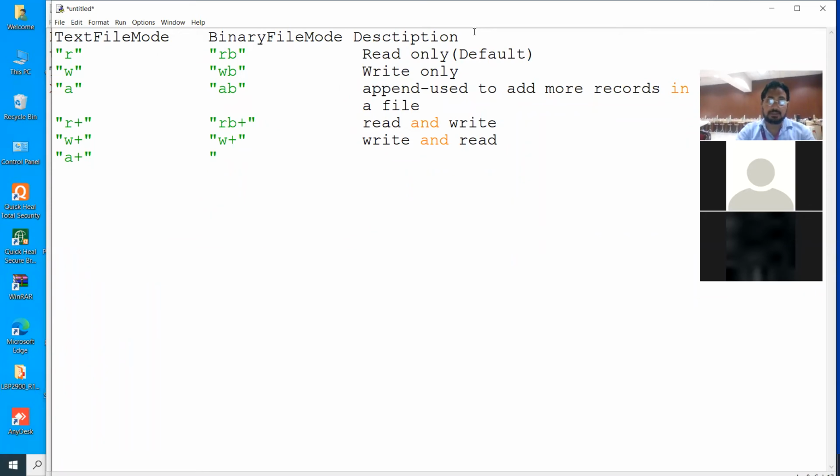A plus. Here I have forgotten to write B, so please write B. And here you write A, B plus. B for binary, A for append, add more records. So that stands for read and add more records.